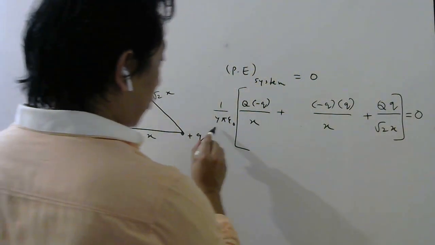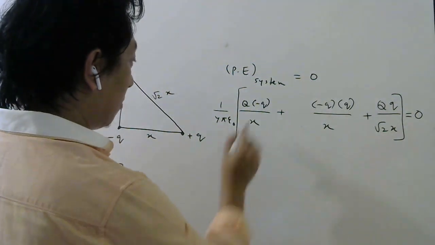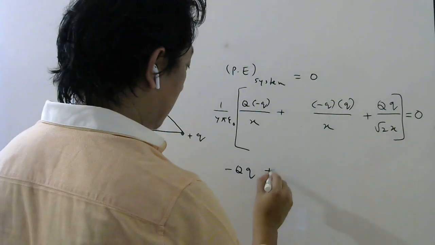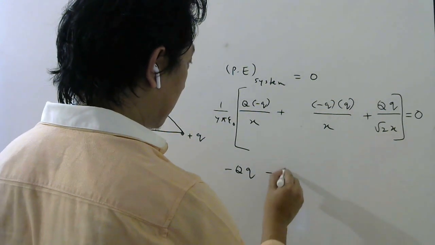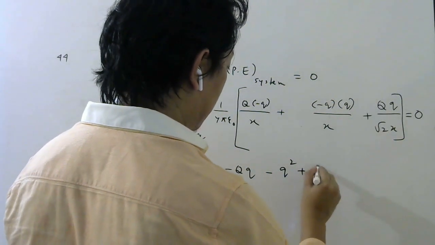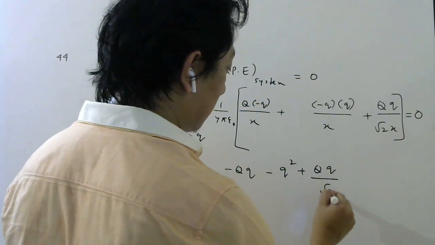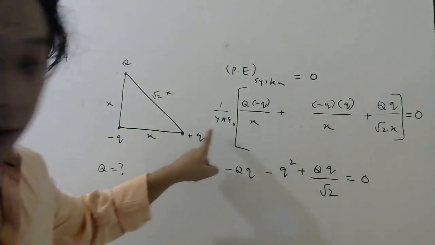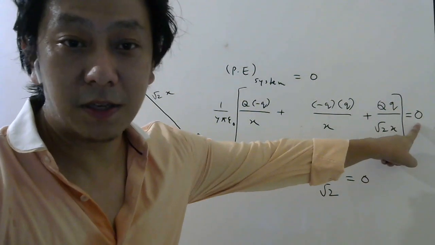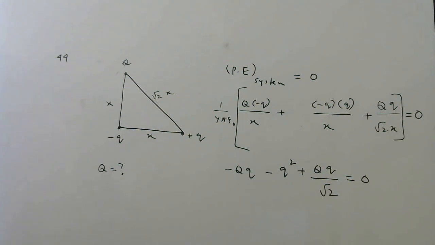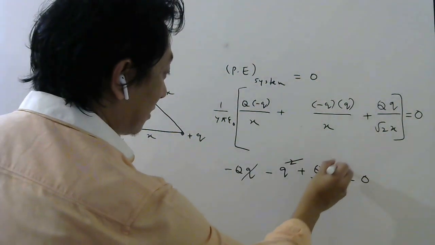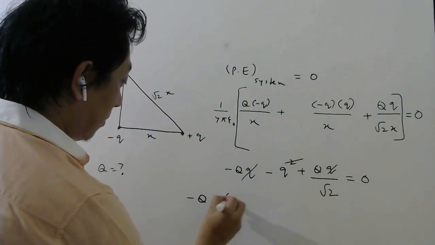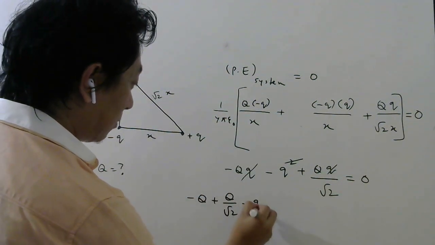Then if you cross multiply, that will be 0. Take x common. So what will be left? Here minus capital Q small q. Here my plus minus is minus q square. And here plus capital Q small q by root 2. Right students? So that will be equal to 0. x you can take common. After taking common, you cross multiply with 0, you will get 0 only. One small q also I can take common and cancel. So what is left finally? Minus capital Q plus capital Q by root 2 minus small q equal to 0.